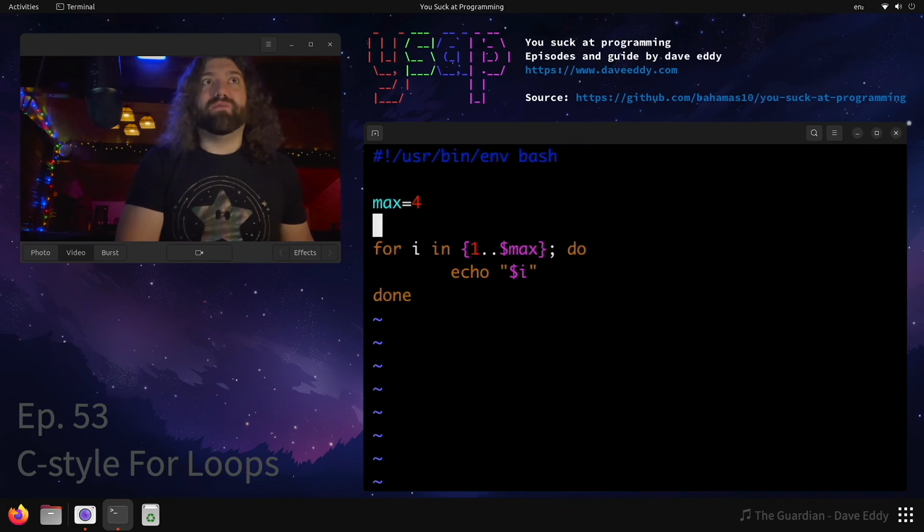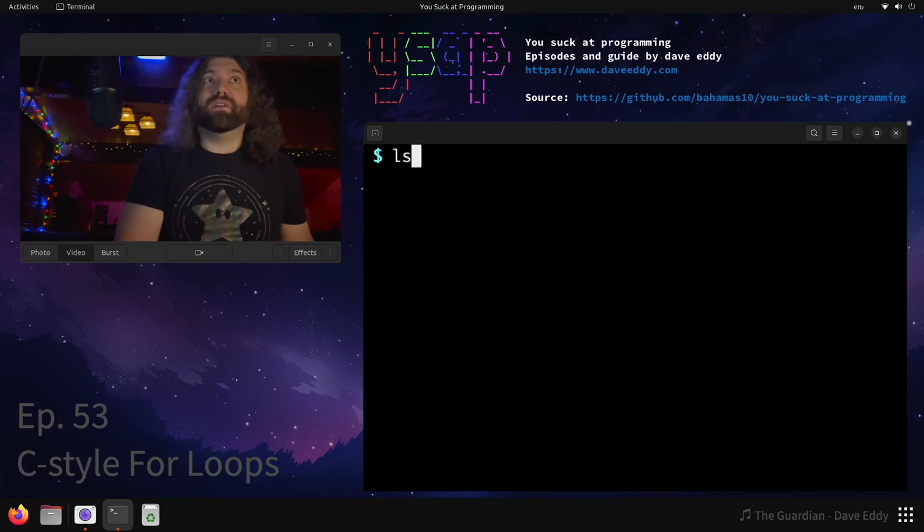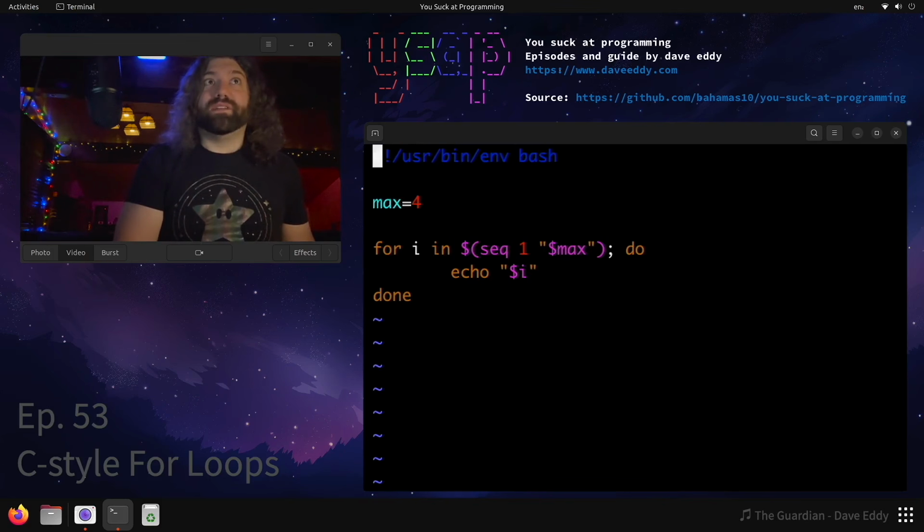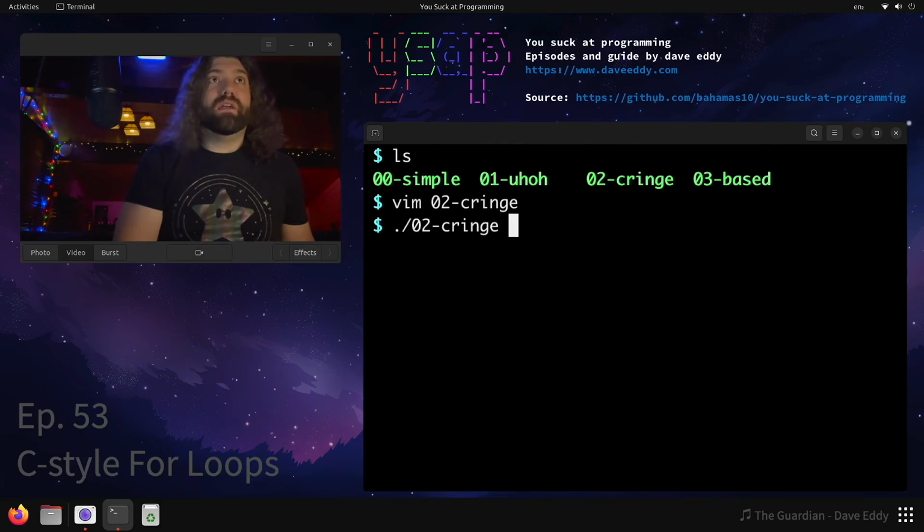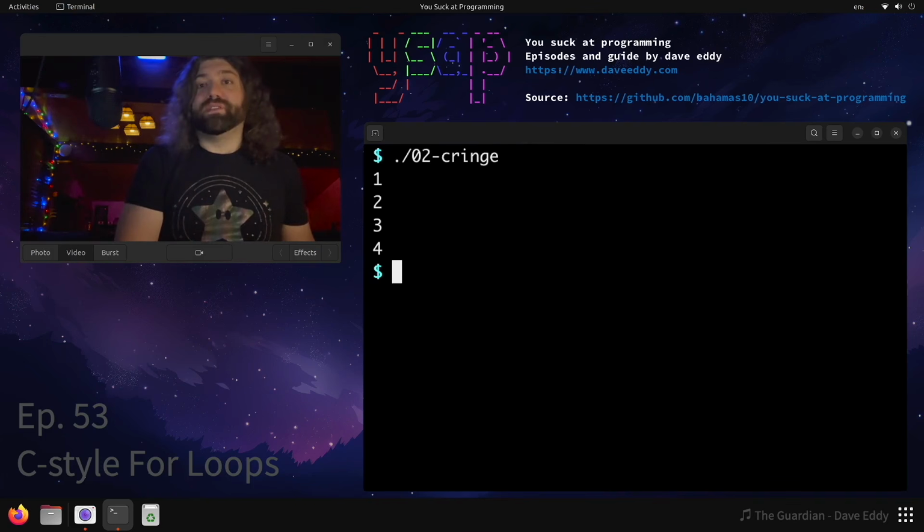So how do we do it if we have it in a variable like this? Well, it turns out there's a couple ways to do it. Here's your cringe way of doing it. You want to fork out to an external command and you want to use command substitution without quoting it. This will work. This is fine. It's actually pretty portable if you're going to use this in like shell or something, but we're in bash. All right, we can do one better.